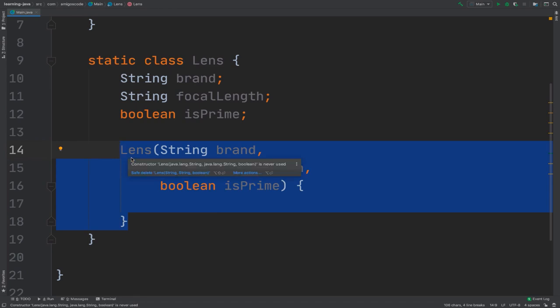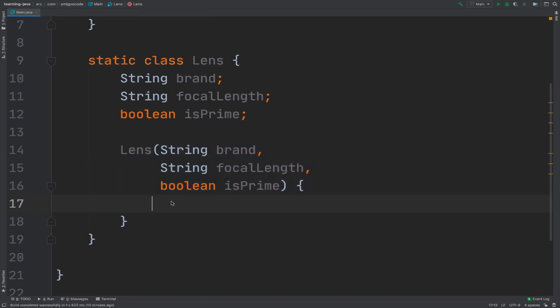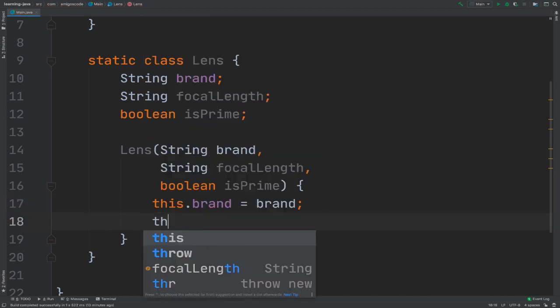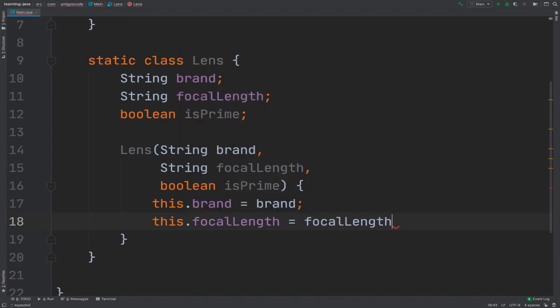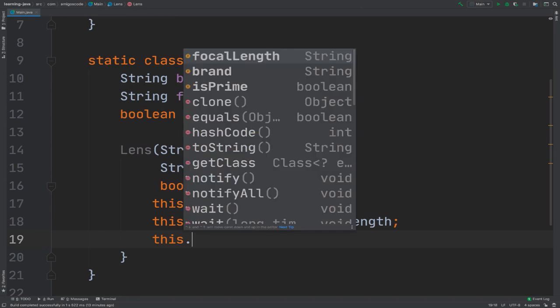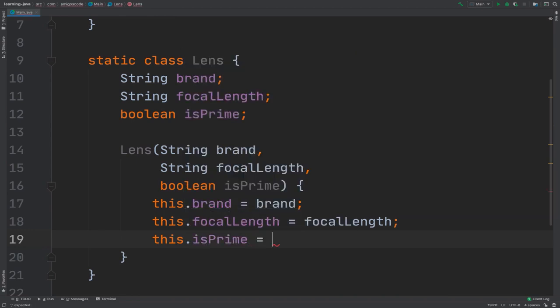So the constructor is how we construct these objects, right? So what I'm going to do here is simply say this.brand equals brand, and then this.focalLength equals focalLength, and then this.isPrime equals isPrime. So when I say this, I'm referring to the current instance of the current class. You're going to see this in a very second.